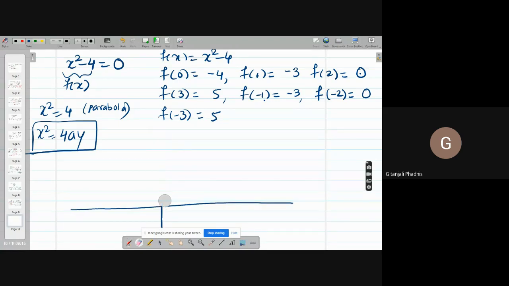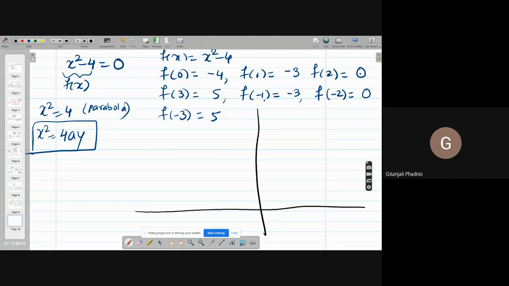I'm so sorry, I'm not very good here. Let me try once again. Okay, so 1, 2, 3 I'm taking here, and minus 1, minus 2 and minus 3, and maximum up to 5. f(0) is minus 4, so I'm putting minus 4 here.